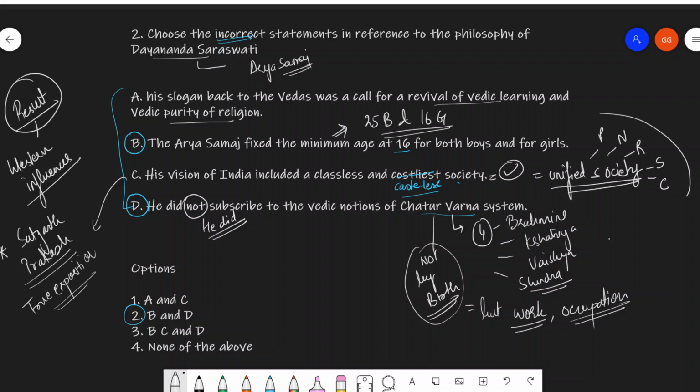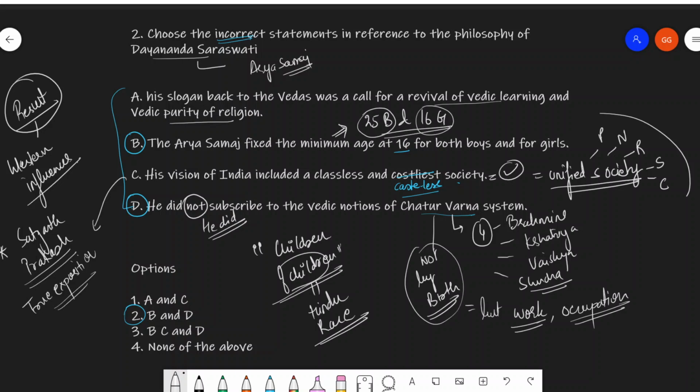Why? Because you have to understand the premise of it. There's a famous quote by Dayanand Saraswati which says, Hindu race is basically what? Children of children. Here children are getting married off at really early ages and they're bearing children. So Hindu race can simply be defined as children of children. This is his criticism of getting children married off at an early age, and that is why he proposed that we should fix the minimum age at 25 for boys and 16 for girls. Very important.